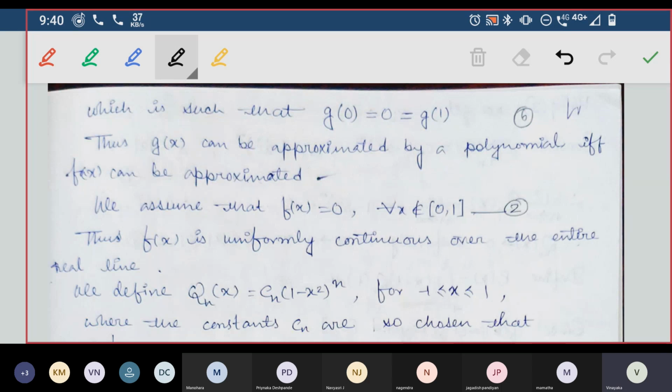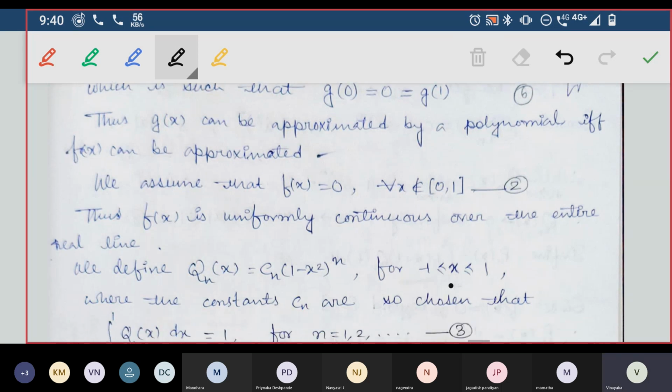So g of x depends on f of x. Whatever changes you make in the approximation for f of x, it will do for g of x also. Now there is not much done with g of x after this. It is there only to generalize, not anything else. We play with f of x itself hereafter. We are not talking anything about g of x.